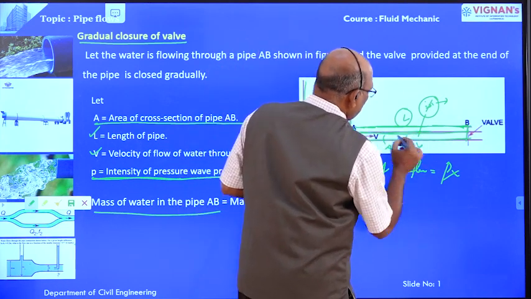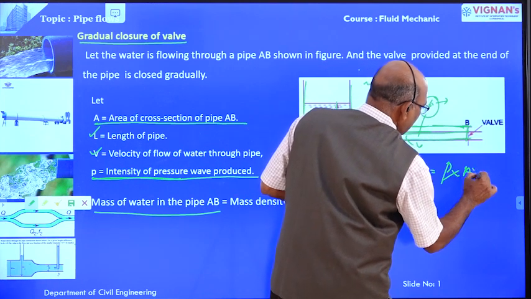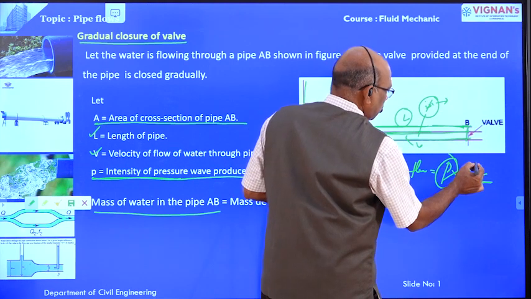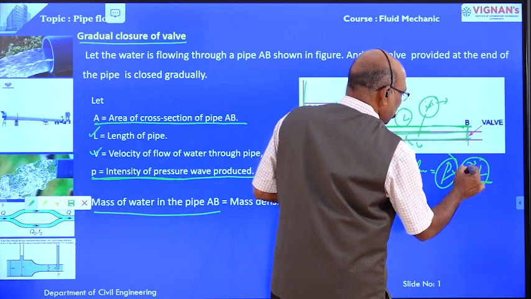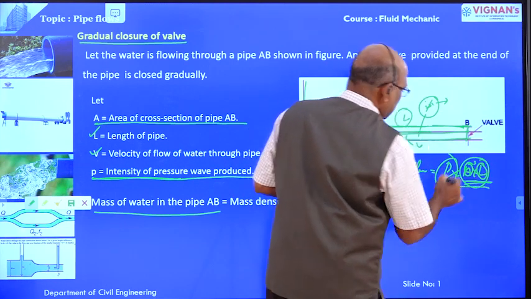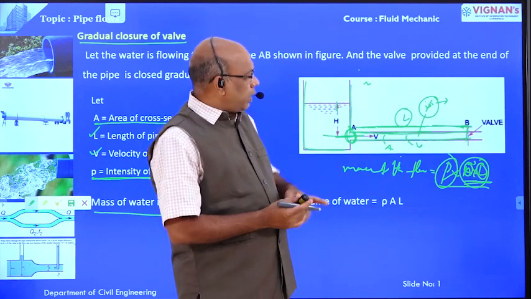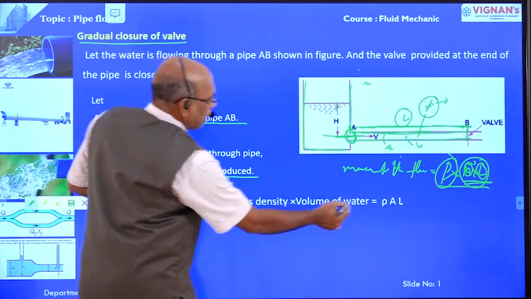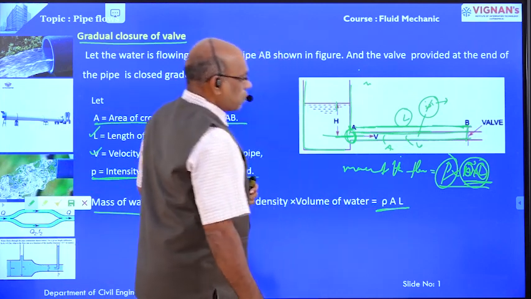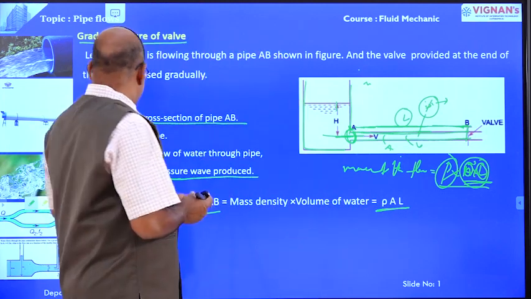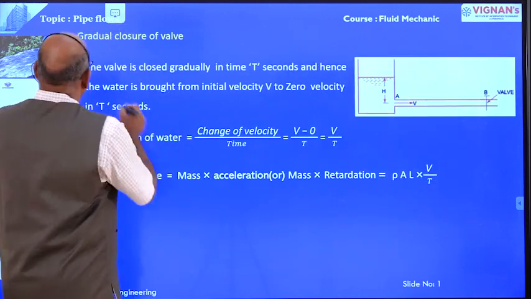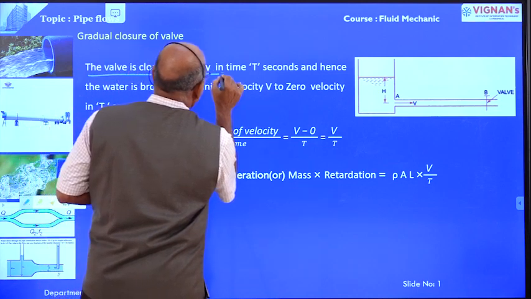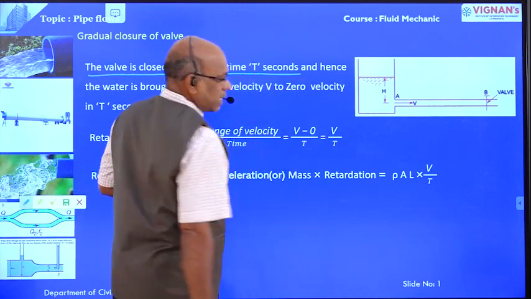The cross-sectional area of the pipe is capital A, into length L. Volume is nothing but area into length. This is the mass of the flowing fluid in the pipe, that is equal to rho into A into L.